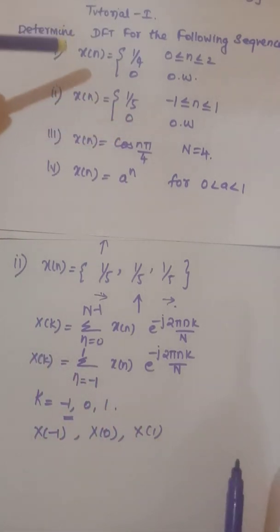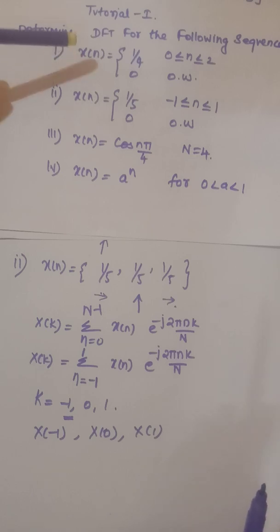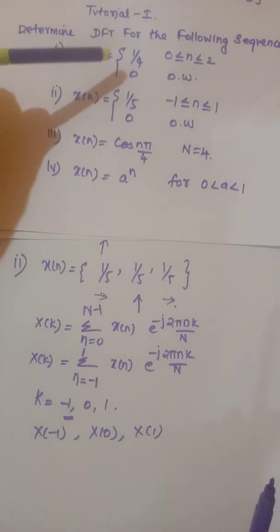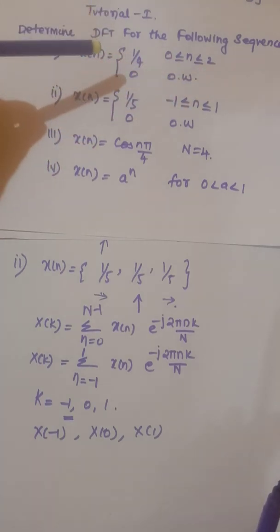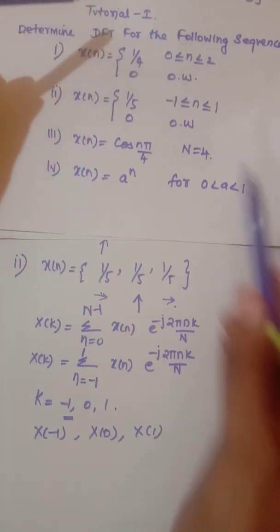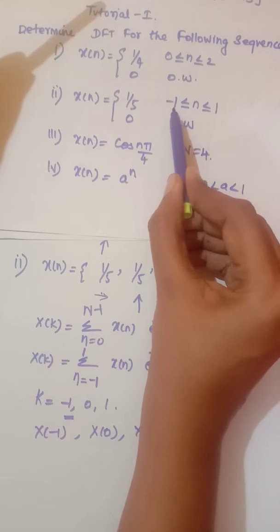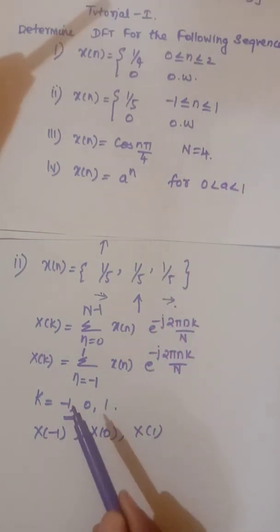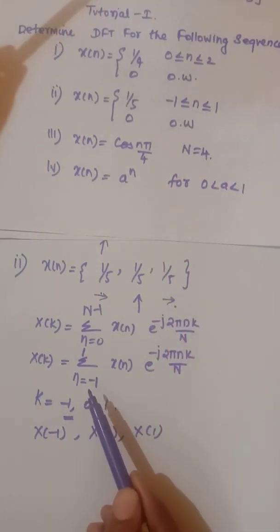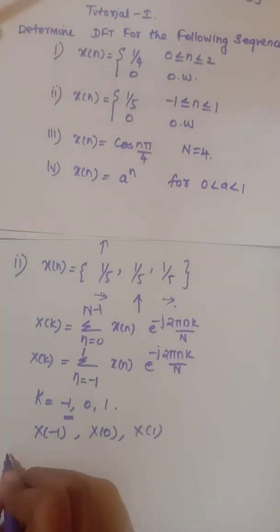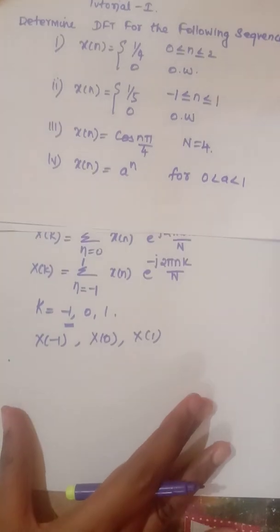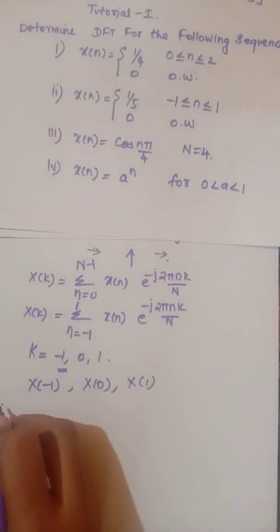Understood? This is the problem having the first value as the origin value, then n and k vary from 0 to N minus 1. In this case, suppose you are given a range of -4 to 2, therefore here the n will change from -4 to 2, like that it will vary. Okay, so now we will see how we can solve the third problem.